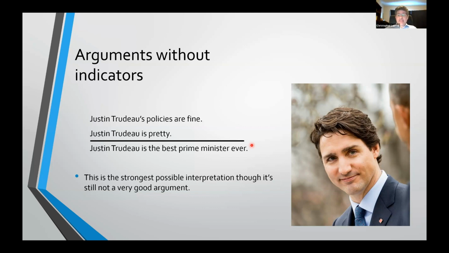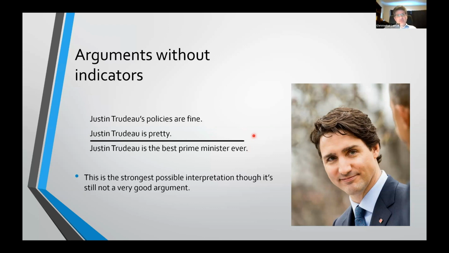Note that this is still a really terrible argument, right? Whether he's pretty or not is not really plausibly relevant to whether he's the best prime minister ever or not. The strongest possible interpretation of an argument does not necessarily mean that it's going to be good. Sometimes the strongest possible interpretation that you can give is actually still going to be a terrible argument, but it's still the one that you're going to want to come up with, because it allows you to identify what the conclusion of the argument is.